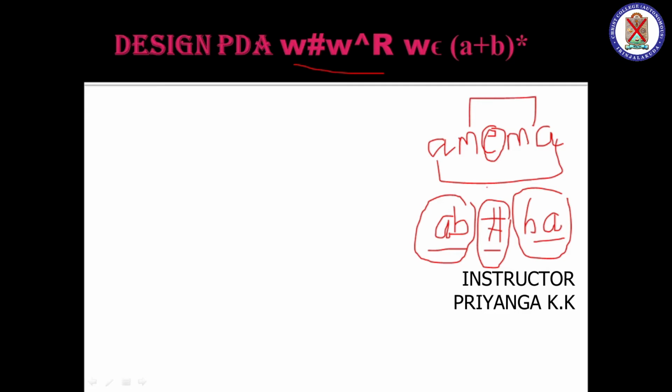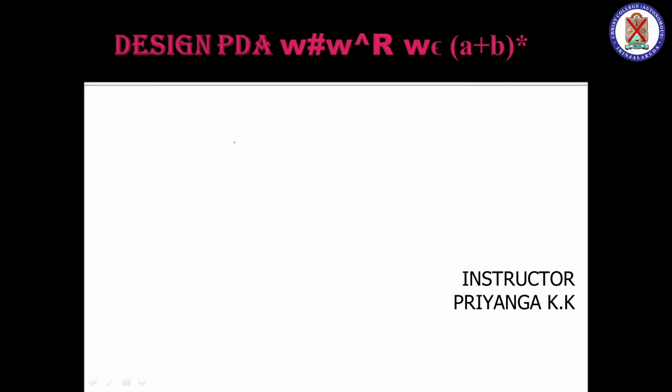What do you mean by zero or more combinations? A can be null, B can be null, A or B, any infinite combination can come, or it can simply be null itself. That is what is meant by zero or more occurrences. Okay, so that's it. We can move to the example so that you will get a clear idea about it.